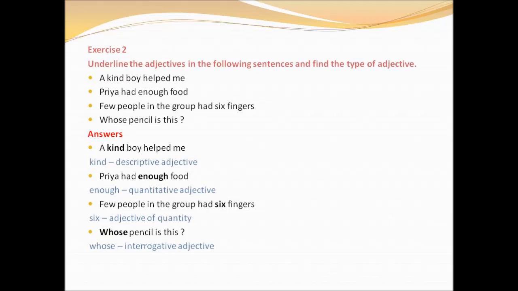And the second one is, Priya had enough food. Okay, children, here the adjective is enough and it expresses the quantity. Okay, so therefore it is said to be the quantitative adjective. And third one, few people in the group had 6 fingers. Here 6 is said to be the adjective, and it is the numeral adjective. And another adjective in the same sentence is few, and here few is said to be the quantitative adjective.